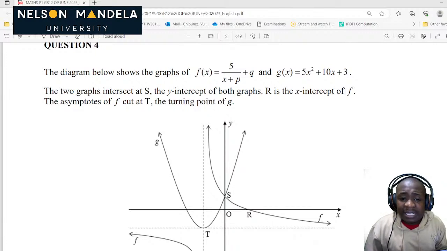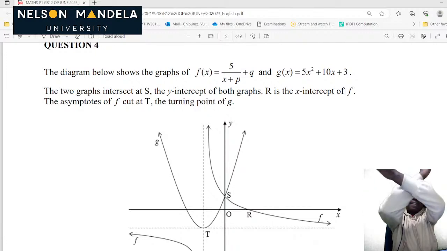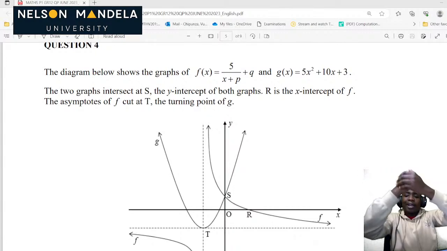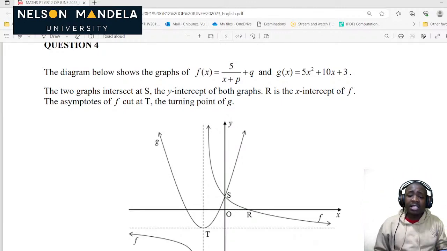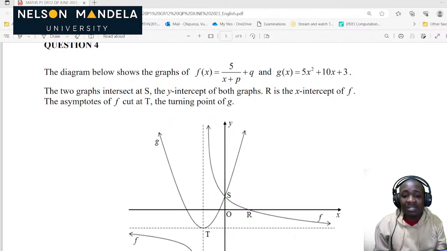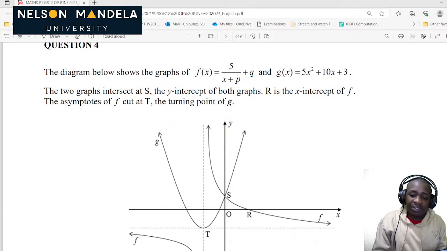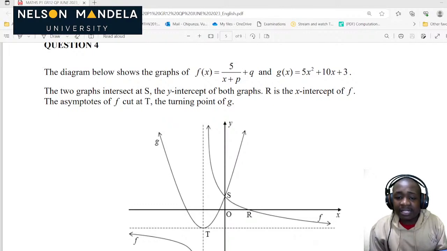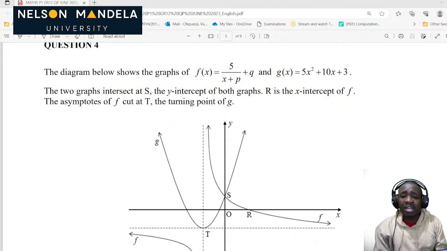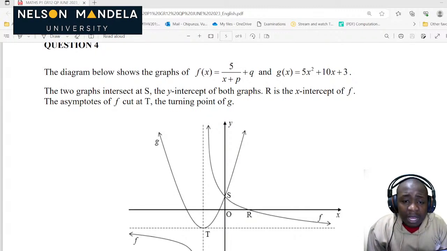The two graphs intersect at S, which means the two graphs have the same coordinates there. The x and the y coordinates of the two graphs are the same at point S, and we have our y-intercept of both graphs also noted there. We always know that at the y-intercept the x value is equal to 0. Then R is the x-intercept of f, which means at the x-intercept our y is equal to 0. The asymptote of f cuts at T. Where is T? There is T.